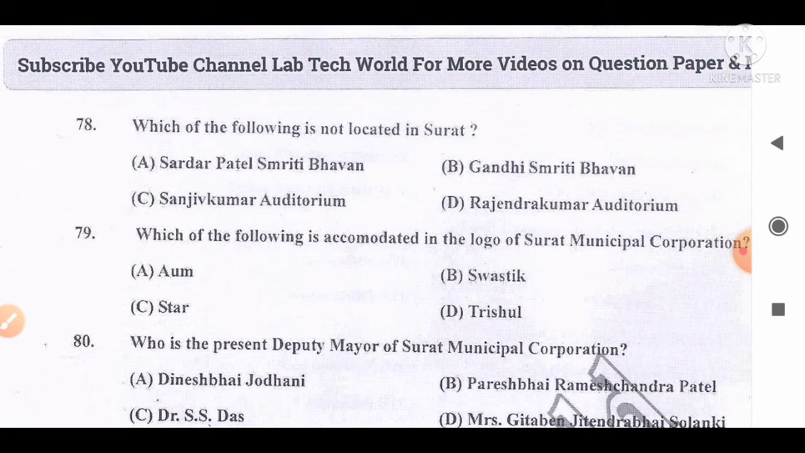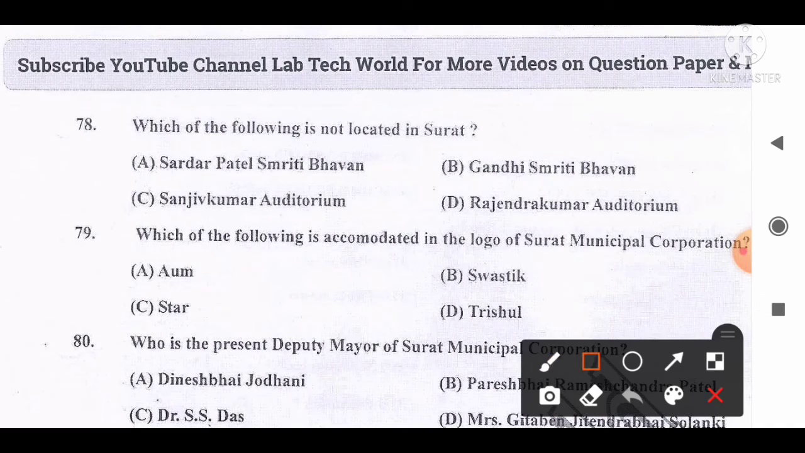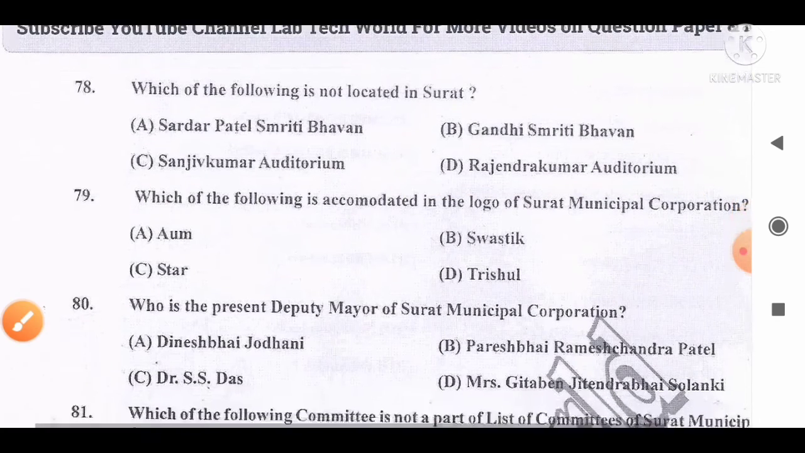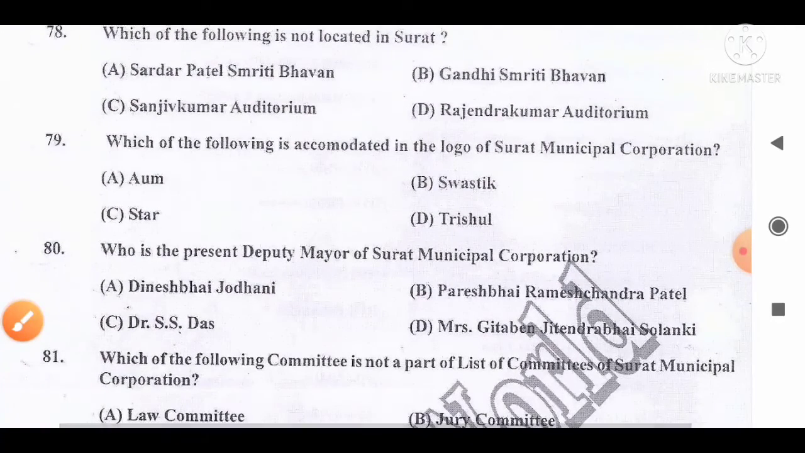Which of the following is not located in Surat? The options are: A, Sardar Patel Smriti Bhavan; B, Gandhi Smriti Bhavan; C, Sanjeev Kumar Auditorium; D, Rajendra Kumar Auditorium. And the correct answer for this question is option D, that is, Rajendra Kumar Auditorium is not located in Surat. The rest of the three are located in Surat. So option D is the correct answer for this question. Move to the next question, number 79.